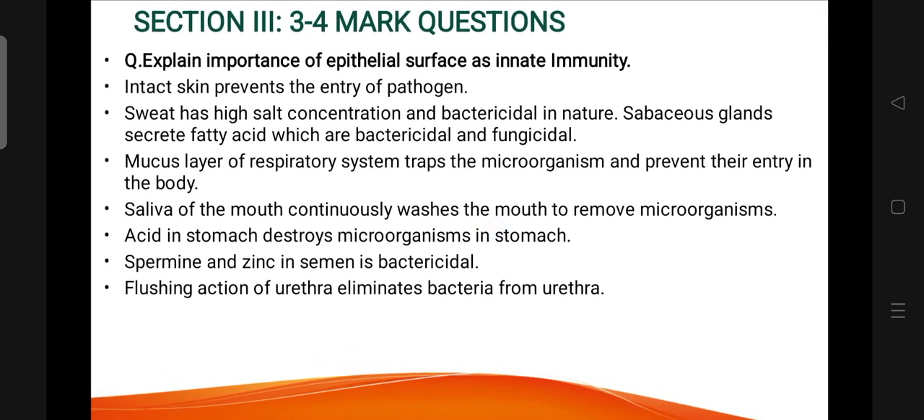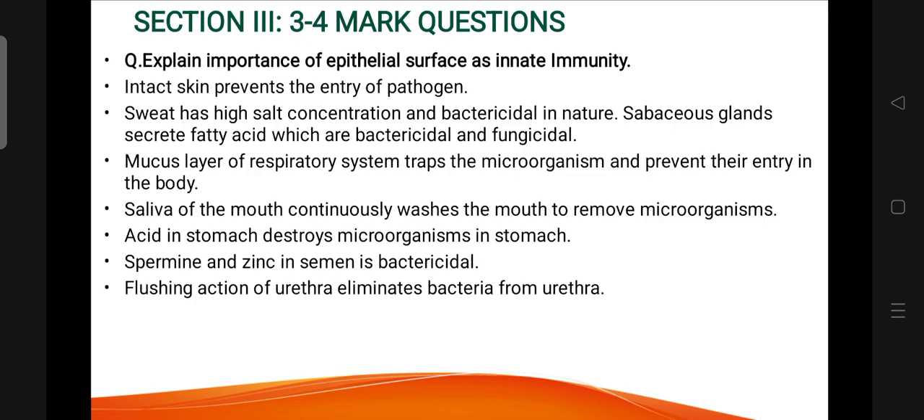Explain importance of epithelial surface as innate immunity. Intact skin prevents the entry of pathogen. Sweat has high salt concentration and is bactericidal in nature. Sebaceous glands secrete fatty acid which are bactericidal and fungicidal. Mucous layer of respiratory system traps the microorganism and prevents their entry in the body. Saliva of the mouth continuously washes the mouth.